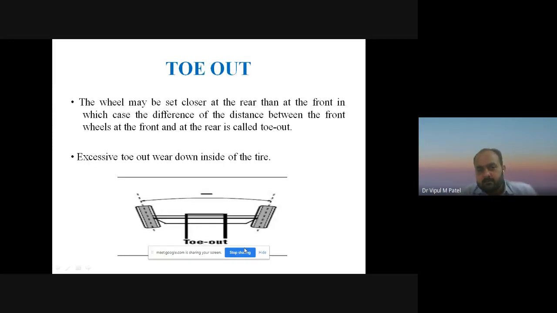હવે છે ટો આઉટ. Now toe-out, the wheels may be set closer at the rear than the front, in which case the difference of this distance between the front wheels at the front and the rear is called toe-out. Understand? Like that. So excessive toe-out wears down the inside of the tire કે અંદરની સાઈડ તમારા ટાયરમાં વધારે વિયર એટલે કે ઘસારો, અંદરની નકશી વધારે ઝડપથી ઉતરી જાતી હોય તો તમારે વ્હીકલની અંદર સમજવાનું કે there will be a toe-out.